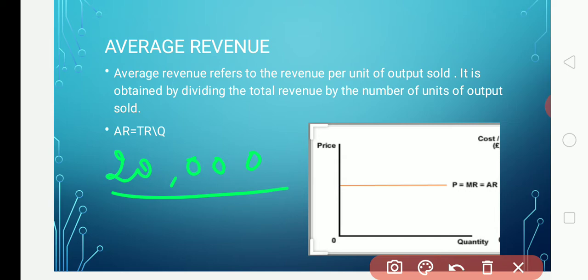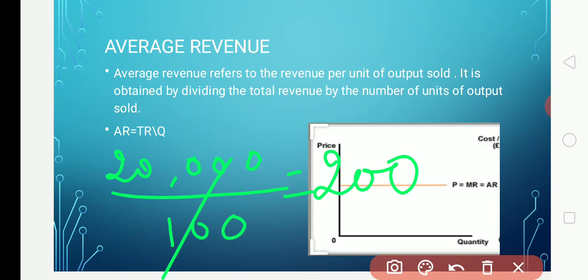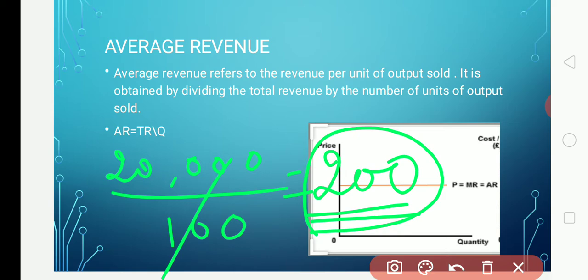The quantity of bulbs, how many bulbs did I say? 100 bulbs. So 20,000 divided by 100 gives 200. So what is the average revenue received by the firm? 200 per unit. So per unit sold, for one bulb the firm will be getting 200 rupees.